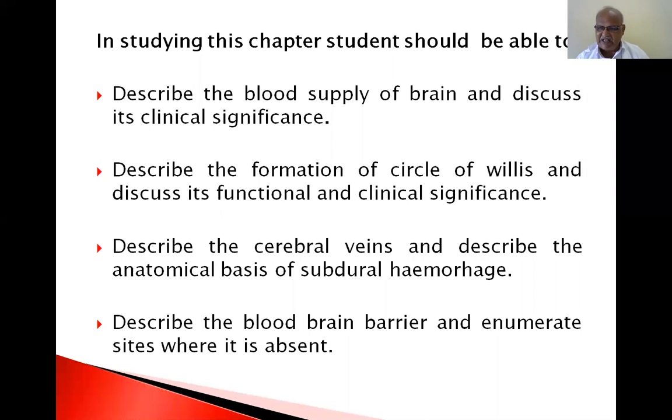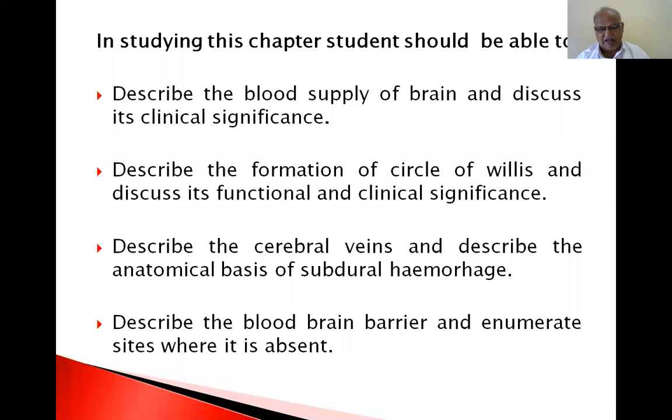Now the blood supply to the brain is there. Venous drainage for the brain is also there. So the blood supply to the brain is there and venous drainage is also there. They are called cerebral veins.